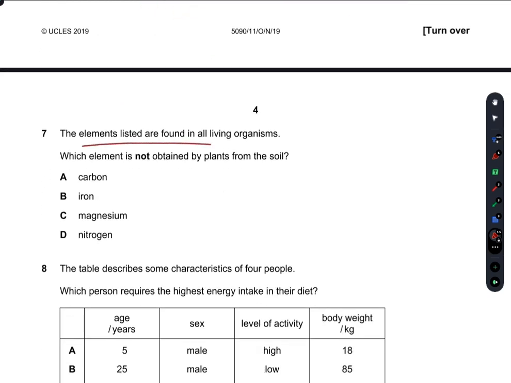The elements listed are found in all living organisms. Which element is not obtained by the plants from the soil? Carbon. Carbon is not obtained by the plants from the soil. Carbon is absorbed as CO2 from the air. Whereas iron and magnesium are absorbed, and nitrogen as well is absorbed from soil.